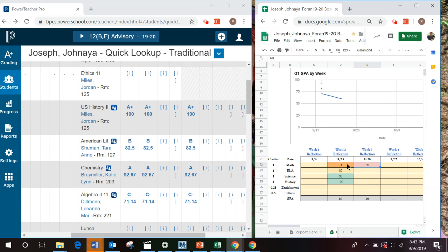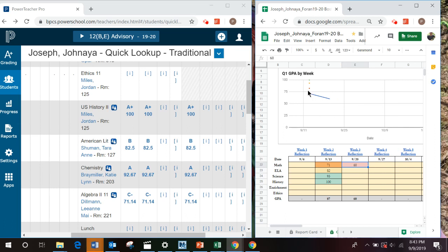As we progress throughout the quarter, this graph on top will let you know how you're doing. So if Janaea improved in her class for math and earned a 75 next week, and then a 78 the week after, we can see her progress as she goes throughout the year.